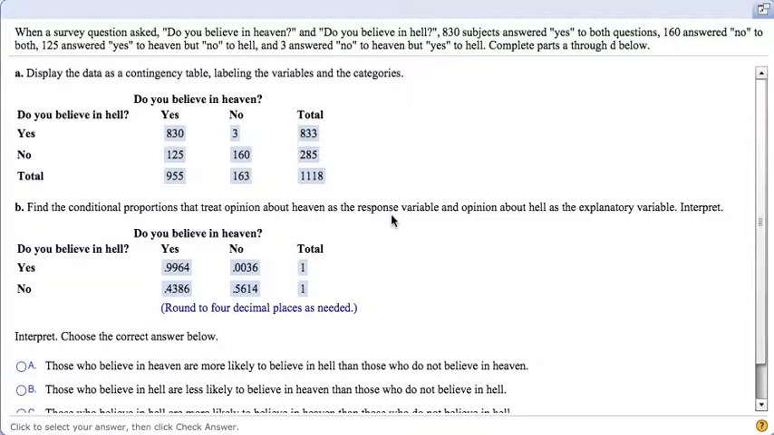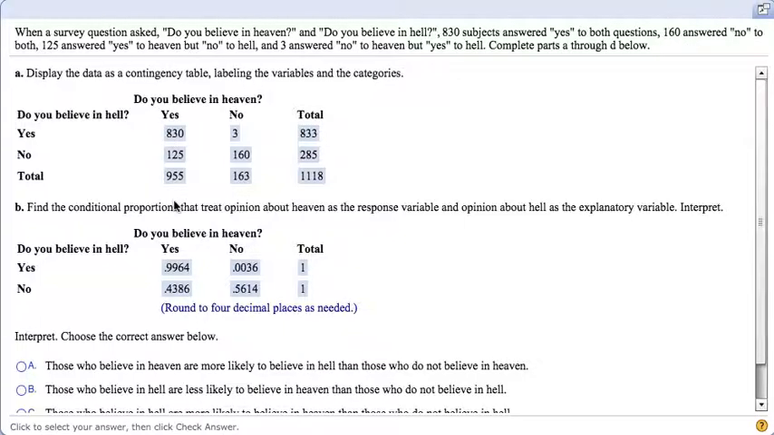Okay, a number of people have asked questions on number 5, 3.1, number 5. So let's talk about this one really quickly. When a survey question asked, do you believe in heaven and do you believe in hell? 830 subjects answered yes to both. Okay, so notice in my contingency table, yes, yes, 830.